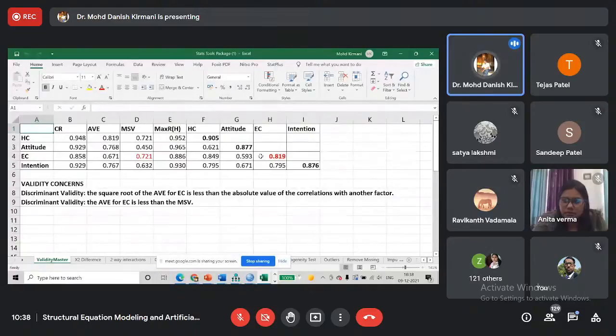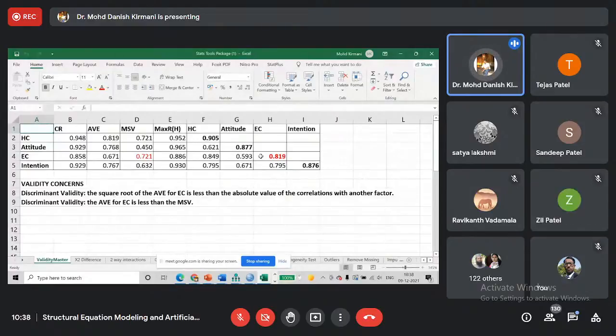If we are adding new items, what can we do? It may be possible that the scale you have adapted has some items which do not fit well in your context. So you will have to delete those items, modify those items, or add new items, and that is why you are not getting good results. At this point, you will have to decide if environmental concern is very important for your study. Then you will have to decide whether to add.